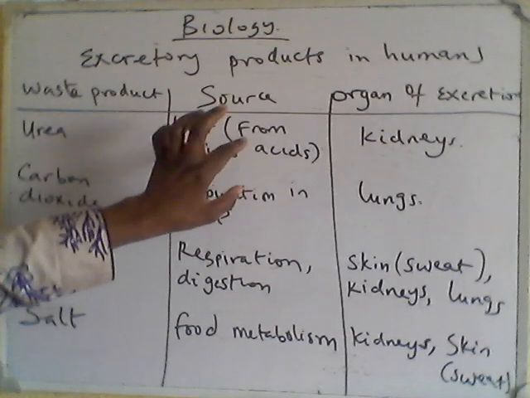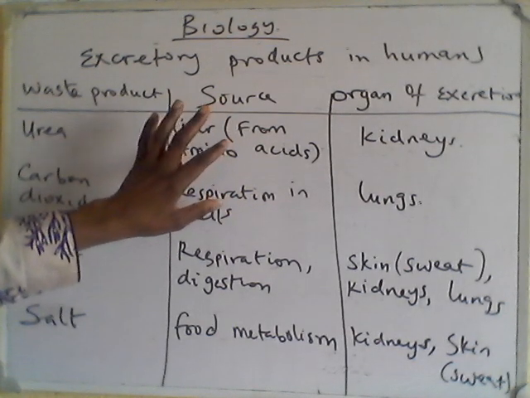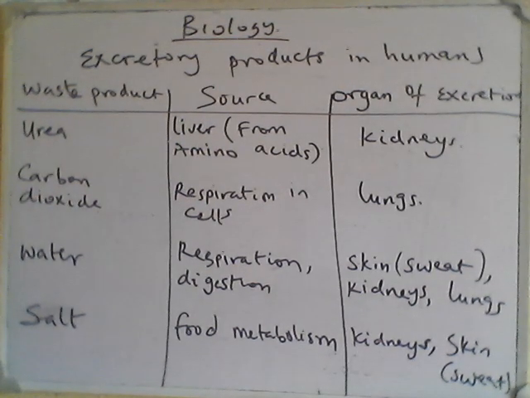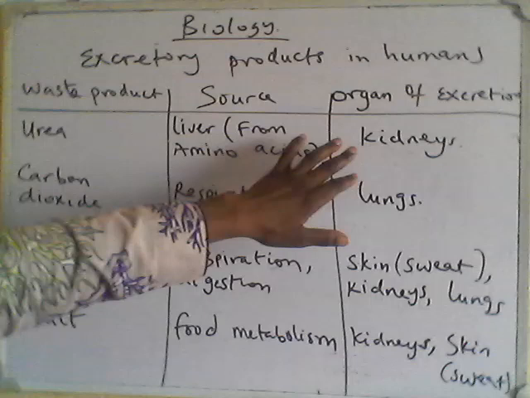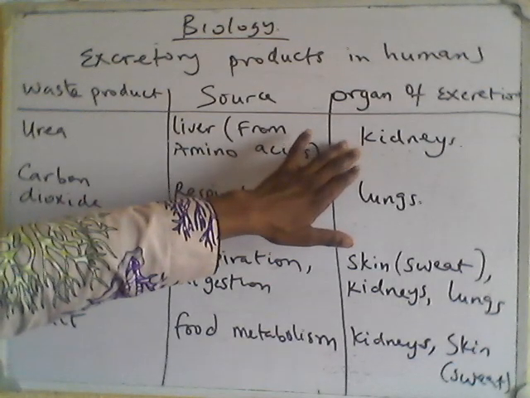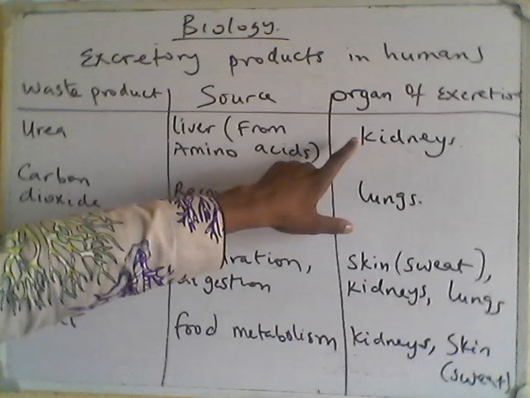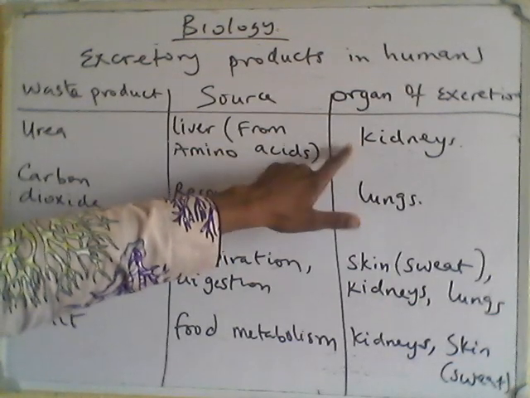The byproduct of amino acids, the waste product, is urea, but the organ that processes the excretion is the kidney.